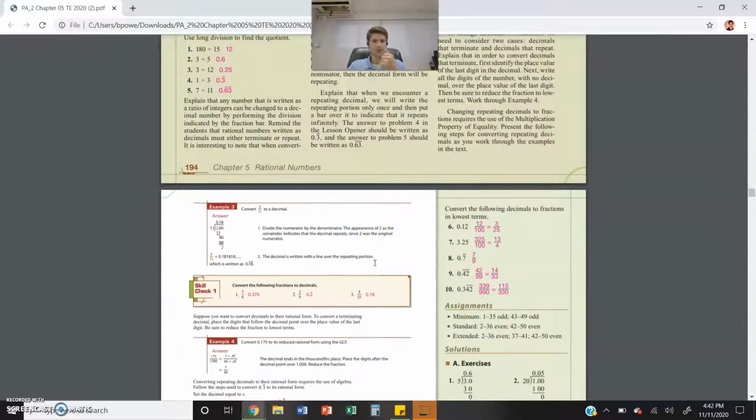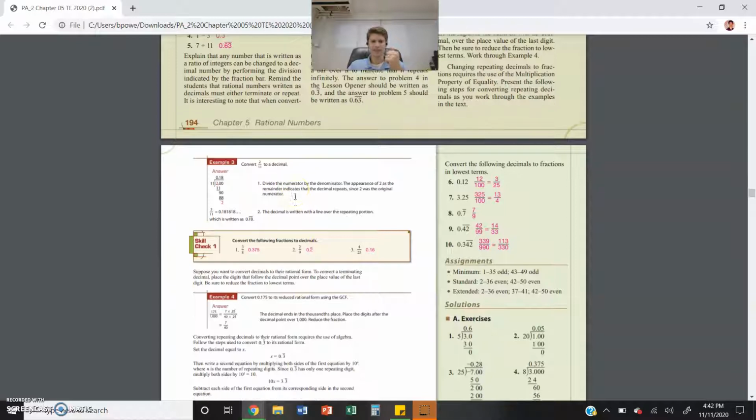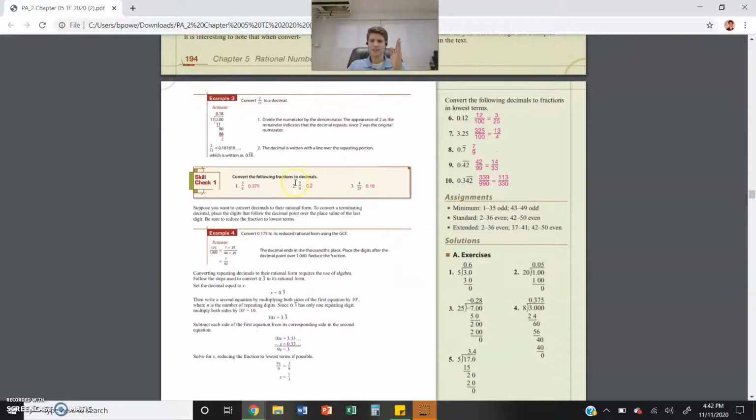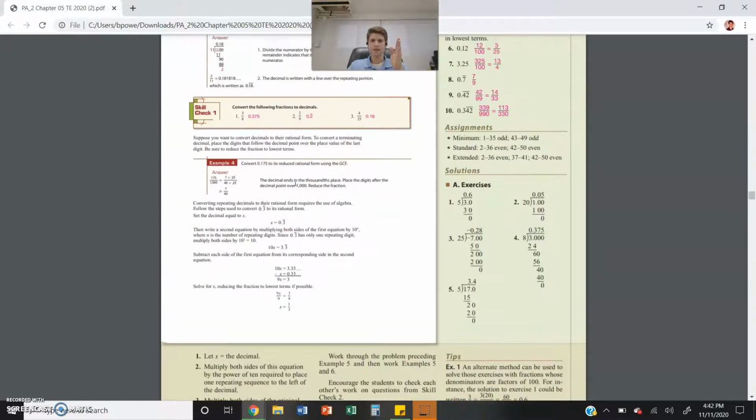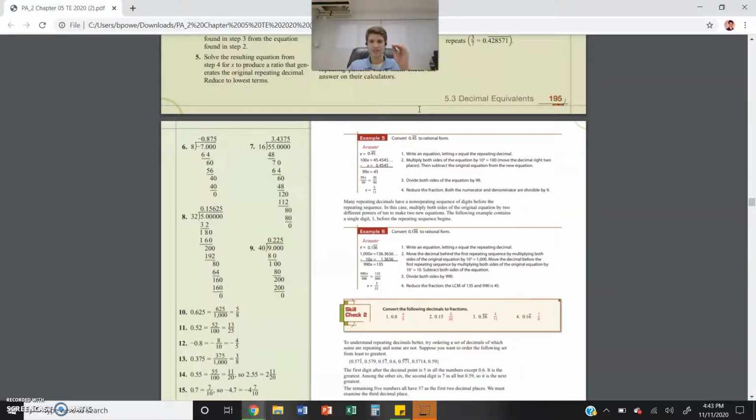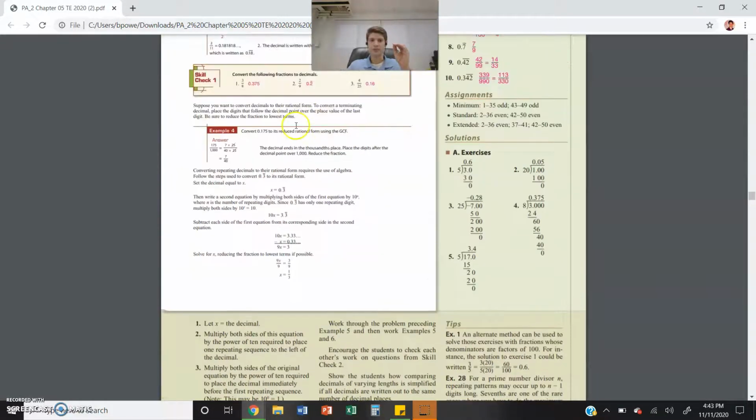All right, so you see another example of that in example number 3. Now, you do not need to know changing repeating decimals to fractions. Now, example number 4, yes, you need to know.